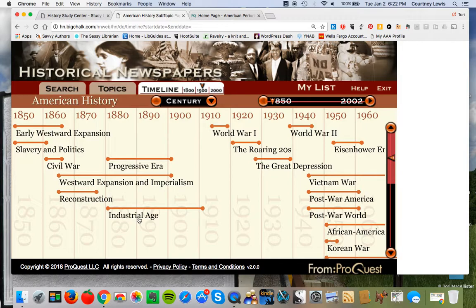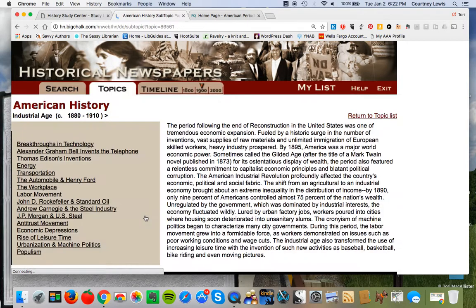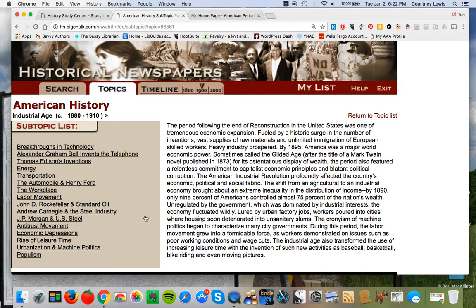Okay, so let me think about the industrial age because I want to know more about what that encompasses. Just by clicking on this, now the Historical Newspapers database has said, here are the key subtopics that are happening under this broader umbrella of the industrial age. So you can see we have breakthroughs in technology, Alexander Graham Bell inventing the telephone, Thomas Edison, energy, transportation, the automobile, the workplace and labor, because obviously we have that.